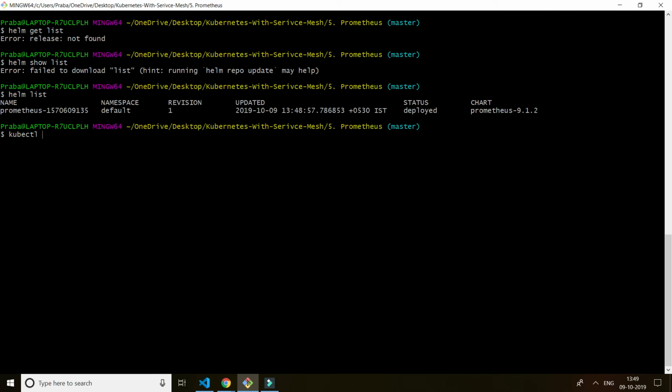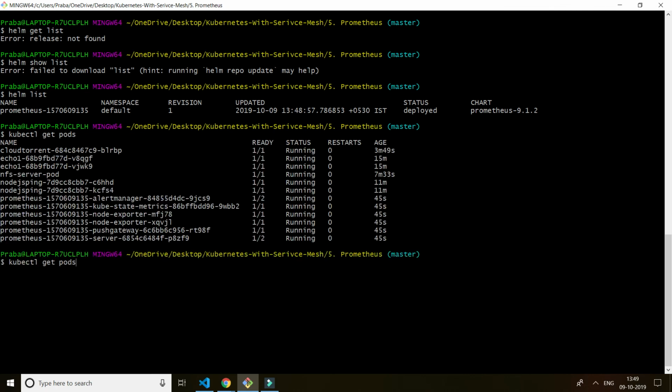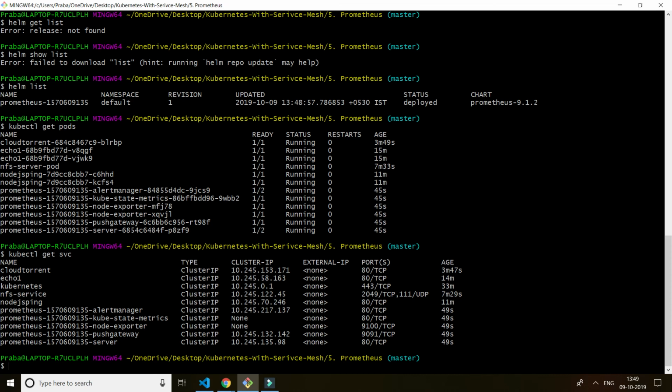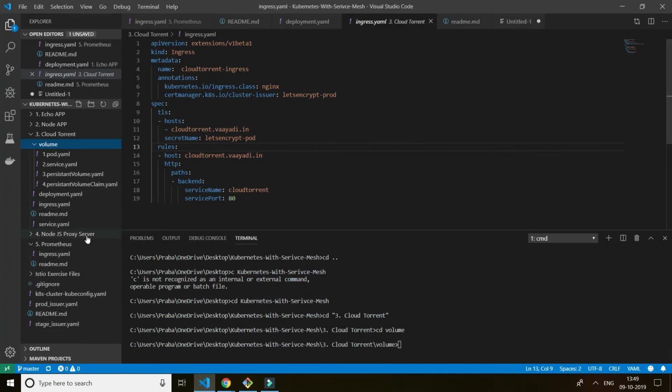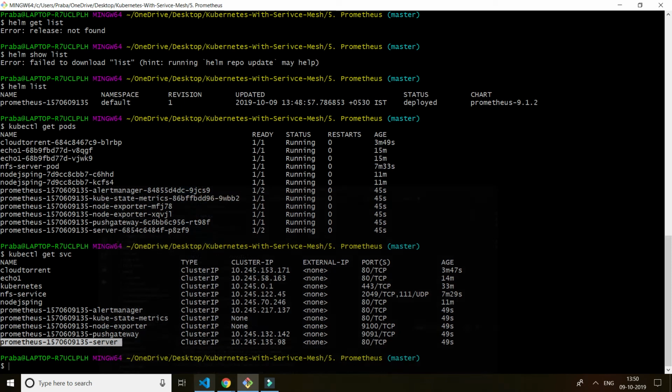So what I'm going to do is kubectl get pods. So my server is running, yes, we see it. My server is running on port 80. This is my service name. I copy it. I'm going to go to the ingress for Prometheus and change it. I'm going to use my service name here. I'm going to use the port because it is exposing port 80, so I'm also exposing port 80. I'm giving a hostname as prometheus.void.in. I'm going to use TLS here. So let's run it.